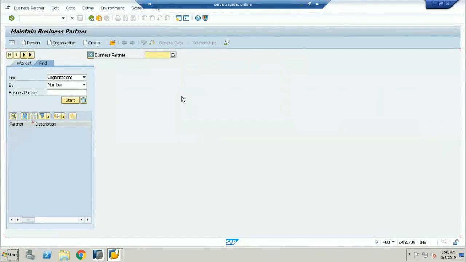So this is the BP screen. This is going to be called maintain business partner. Now I'm searching for only one BP. So whatever BP you have copied, just paste it over here. Now I have given the business partner number. Now click on start, because I'm looking only for the specific business partner. See, this is going to be called a domestic US supplier. Now double click on it.